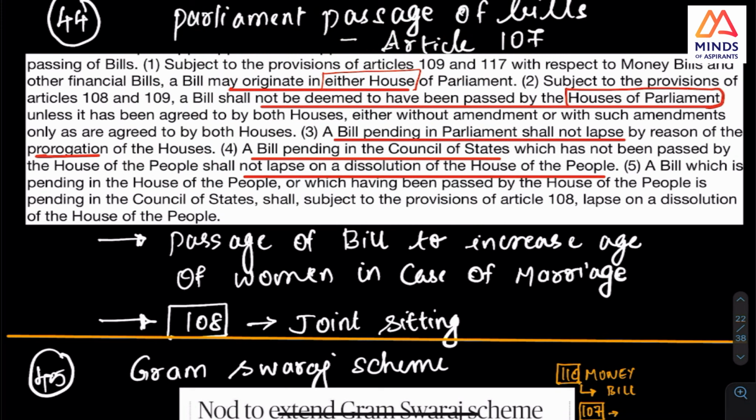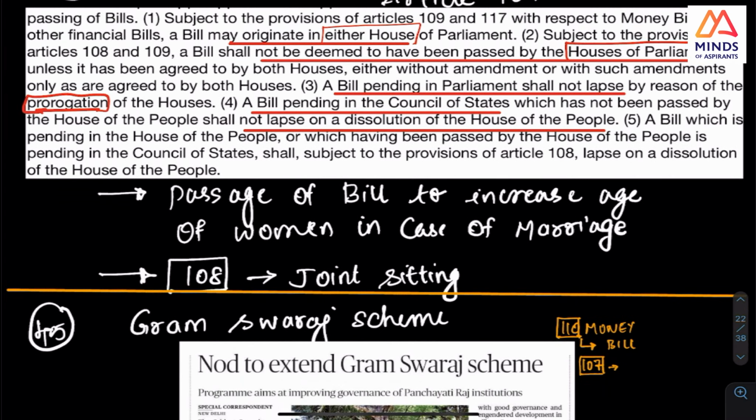And we are talking about an ordinary bill, and this is the key: prorogation of the house does not dissolve the bill. That is the point. There was a case where the bill had been introduced and the house was prorogued.